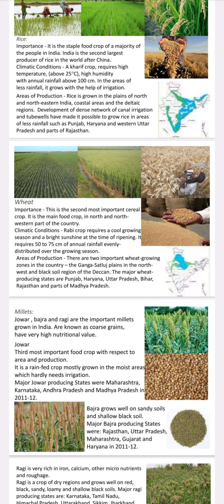It requires 50 to 75 degrees centigrade and 50 to 70 centimeters of annual rainfall evenly distributed over the growing season of Rabi. Wheat areas of production: there are two important wheat growing zones in the country, the Ganga-Satluj plains in the northwest and the black soil region of the Deccan. The major wheat growing states are Punjab, Haryana, Uttar Pradesh, Bihar, Rajasthan, and parts of Madhya Pradesh.